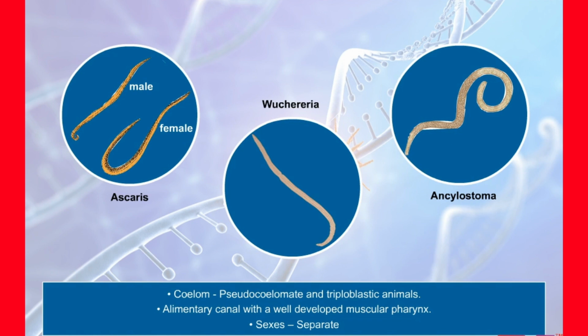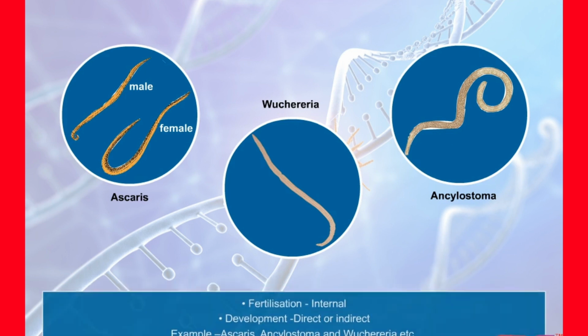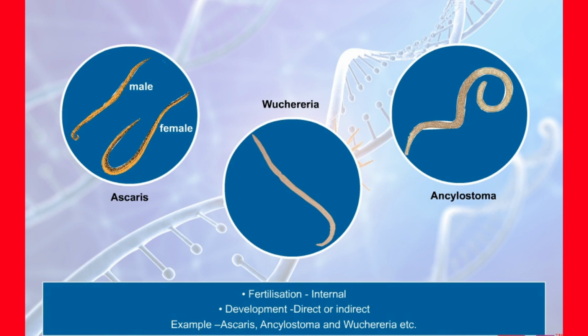They are triploblastic and pseudocoelomate animals. Alimentary canal is complete with a well-developed muscular pharynx. Sexes are separate. Usually, females are longer than males. Internal fertilization takes place. Development may be direct or indirect.